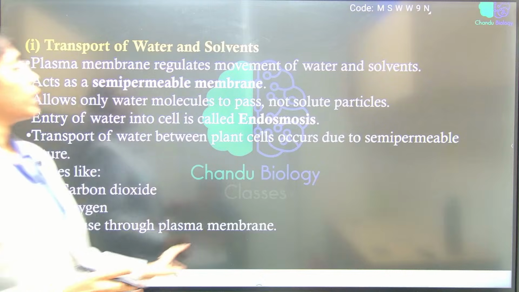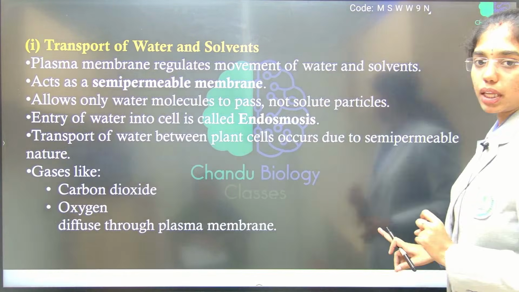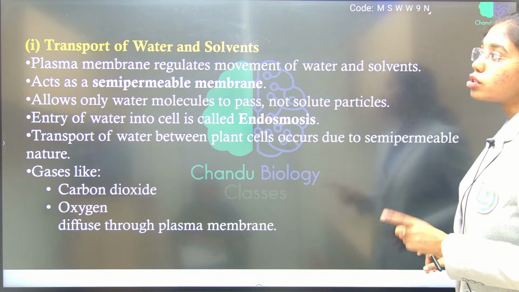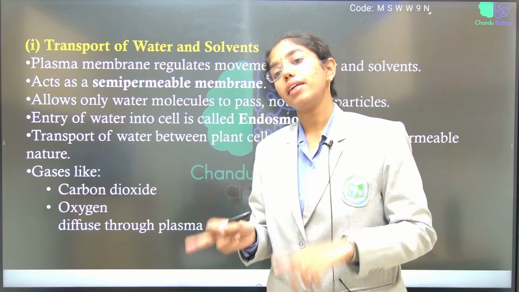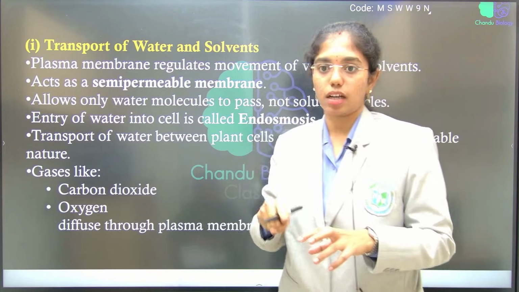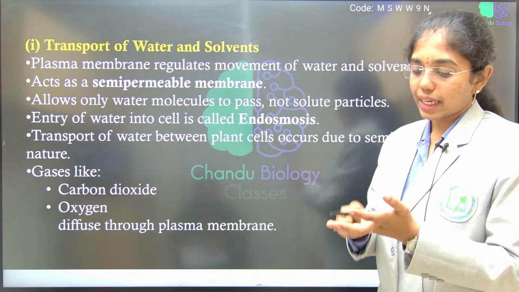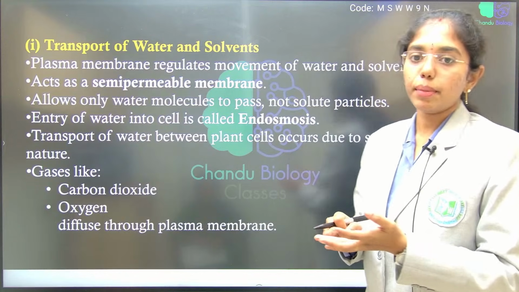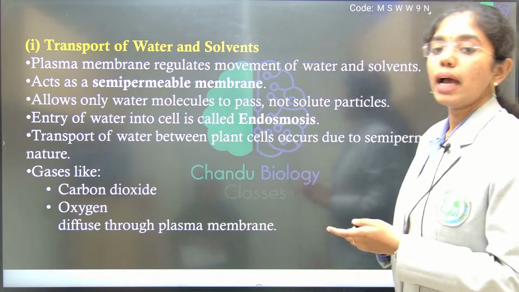Okay. Clear about endosmosis? And this one? About the term semi-permeable nature. It is also known as permeable membrane. It is addressed as selectively permeable membrane because it selects which solute particles enter into the cell. So selectively permeable, semi-permeable, and as it allows water molecules, that phenomenon is called as what? Endosmosis.